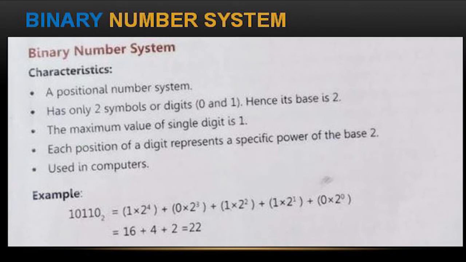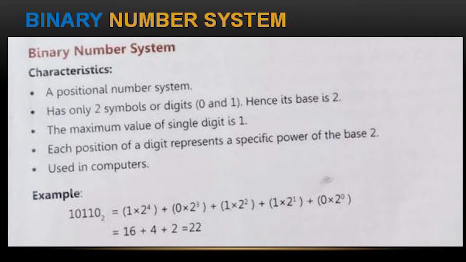Now an example, if you observe here, 10110. What is this value? Let us have a look. Because its digits are only 0 and 1, the base is 2. First, 1 into 2 power of 4.